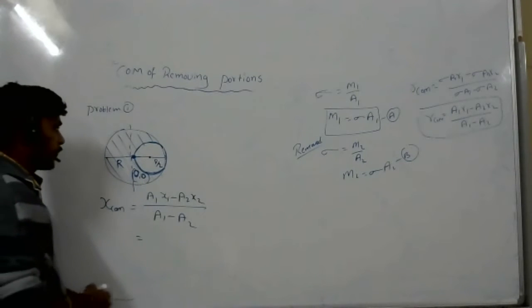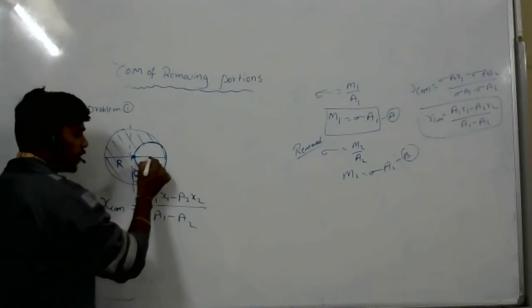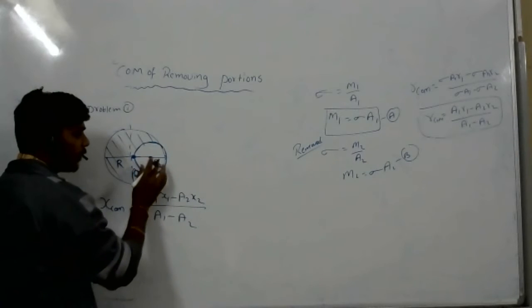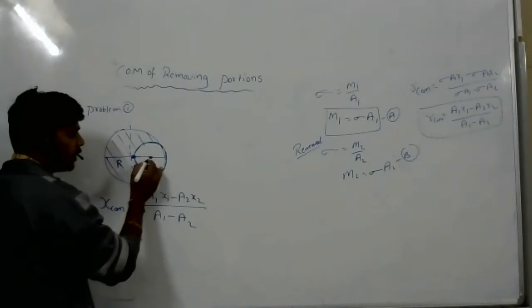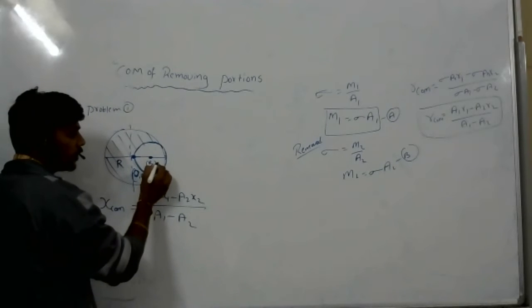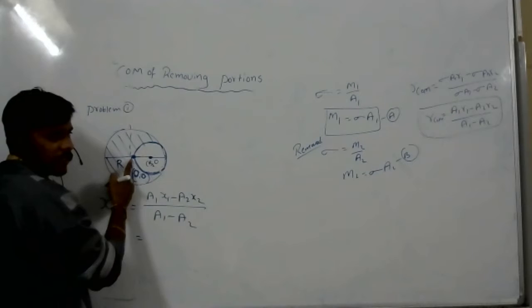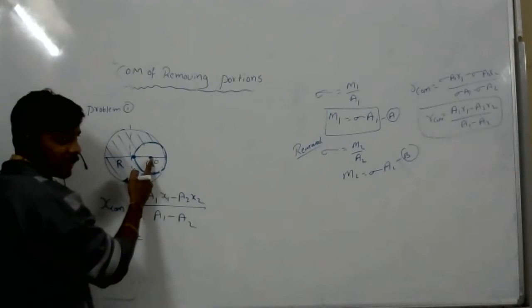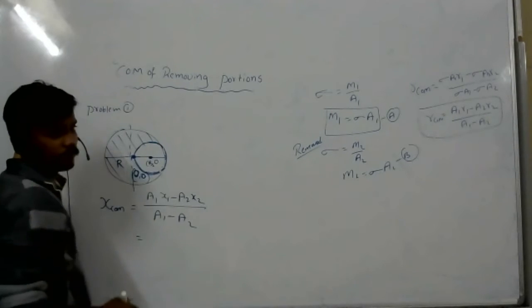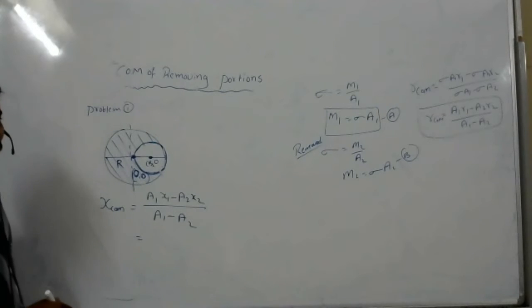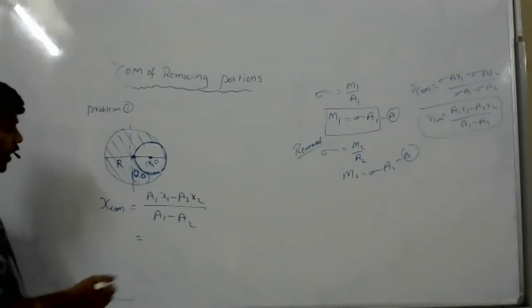Now see, at this point what will happen? At this point, r by 2 comma 0. Here x is 0, y is 0. For this point x is R by 2, y is 0. Aryan, understand? Yes, sir.